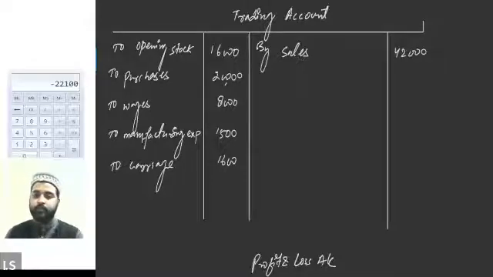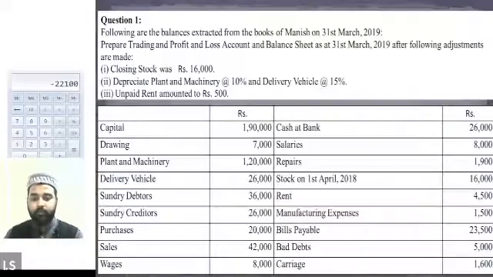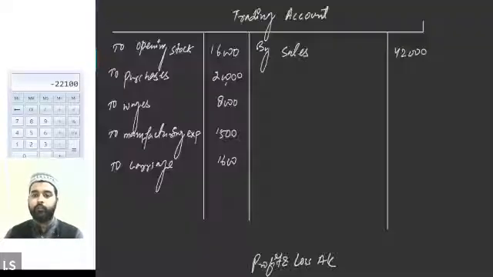All right, everyone, this is it. And we have one more adjustment entry yet to be recorded, that is closing stock. Closing stock is 16,000. We will write it at two places.